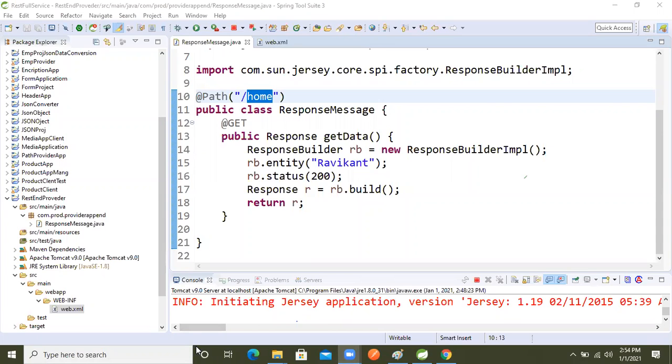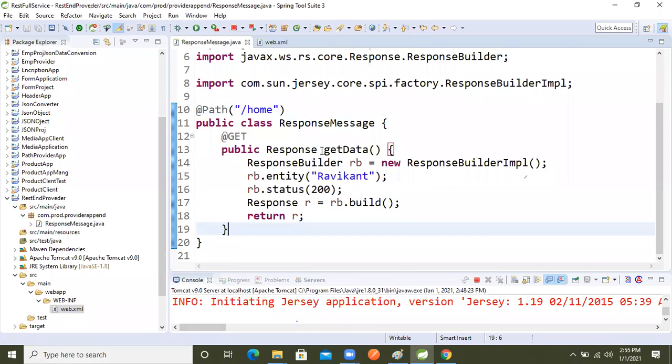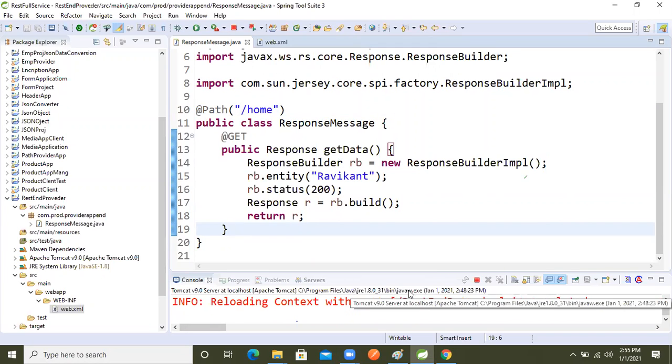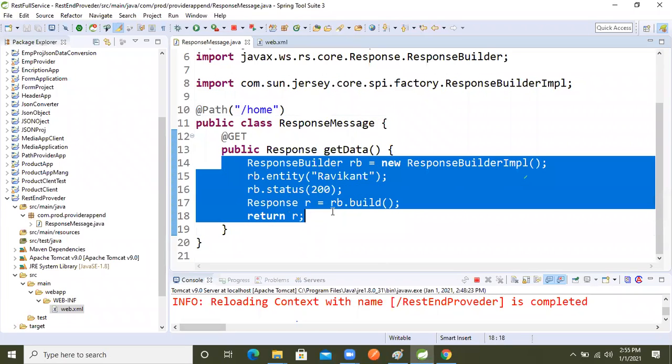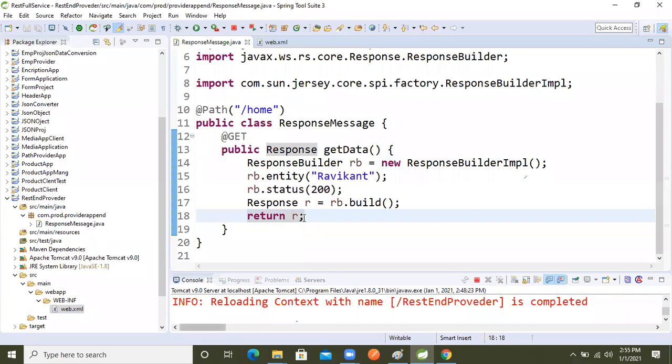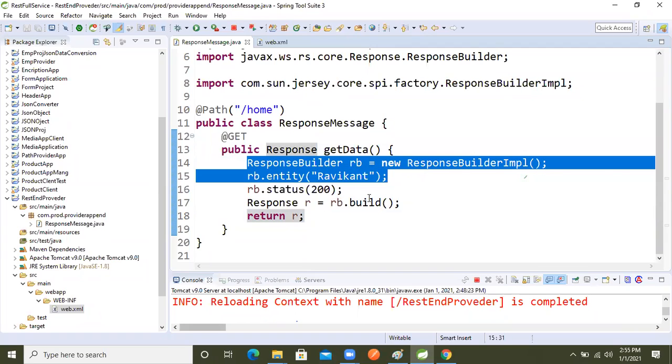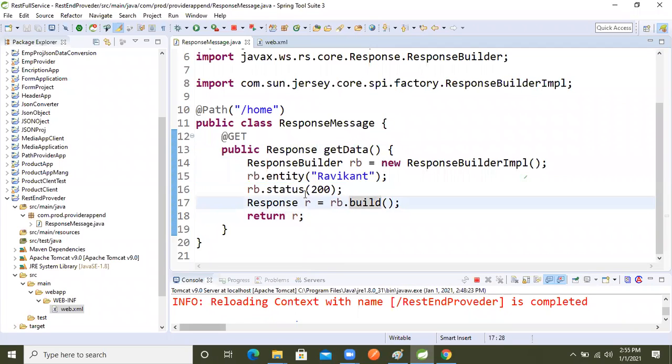Yeah, thank you guys. Now let's deep dive into another discussion. I explained the previous part in an easy manner because the next level discussion is a little bit critical. So you people can understand the use of response body and the use of response builder. So this is the application, this is the demo.